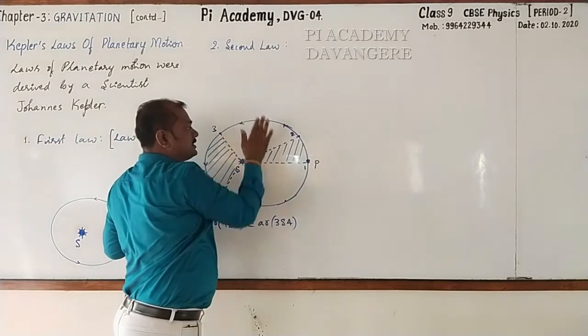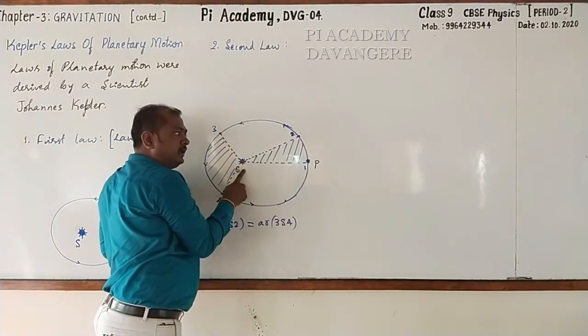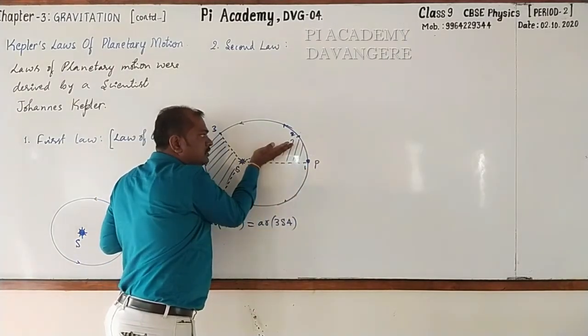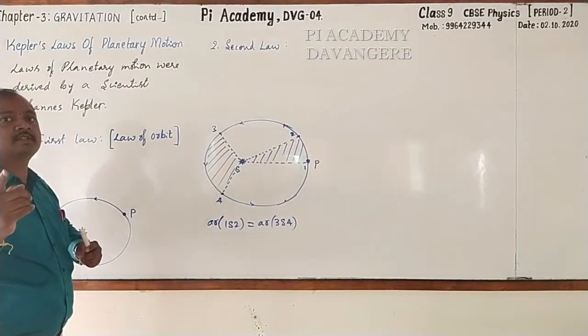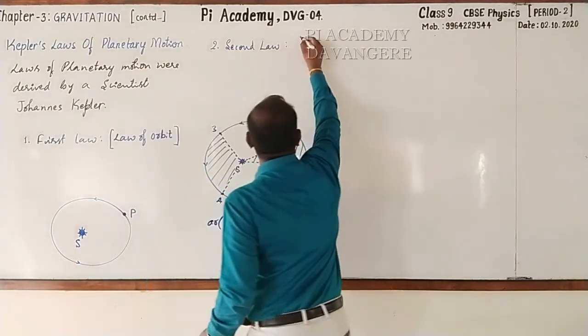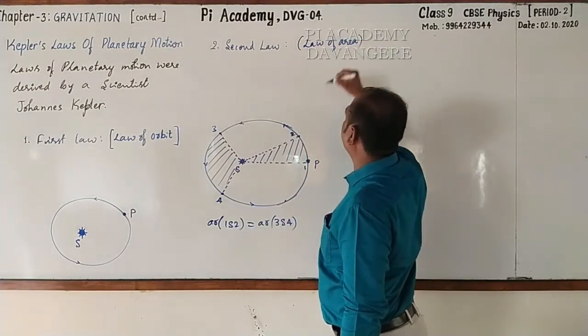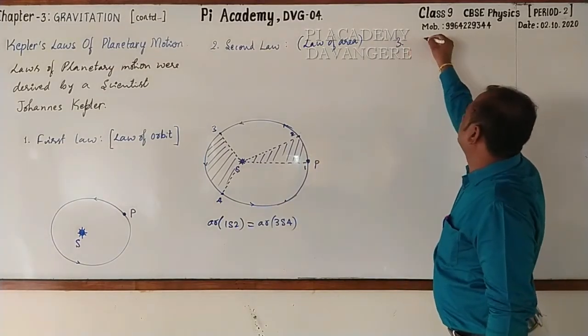Once I repeat, second law states that the imaginary line joining sun and the planet sweeps equal areas in equal intervals of time. As this is related to area, hence we call it as law of area. Forward. Now let's move on to third one.